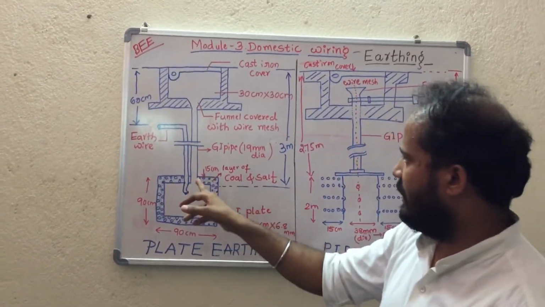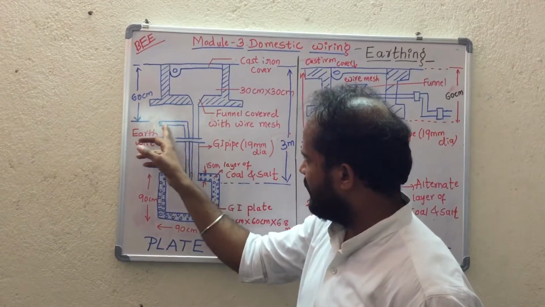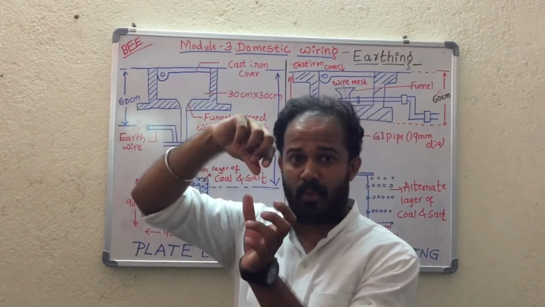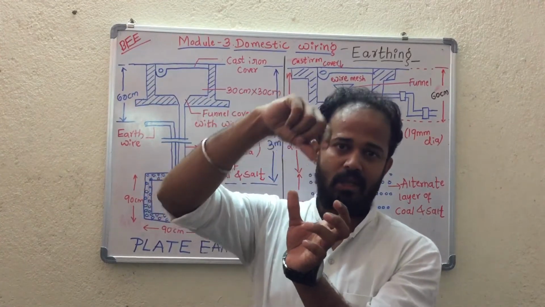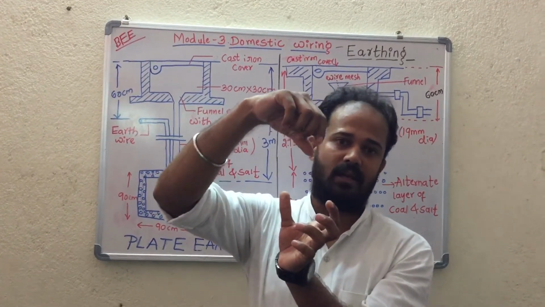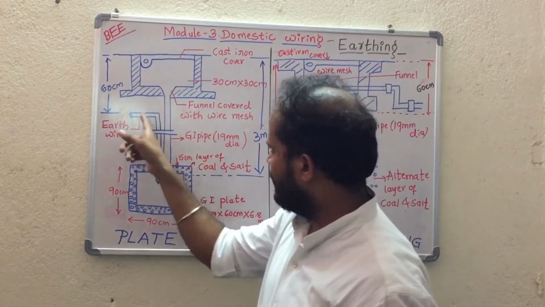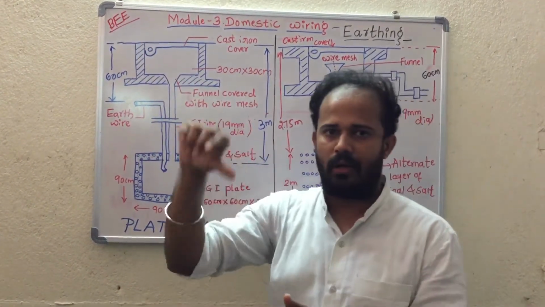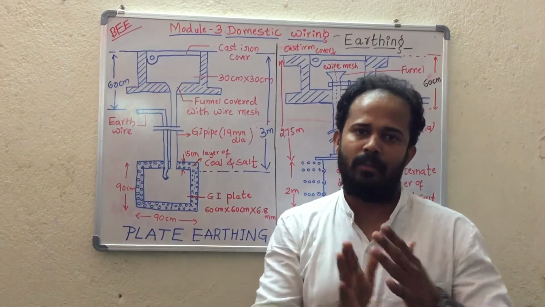Clear? Then you can say, to take earth connection, this is a wire. Through this wire, we have to take this wire to the center point of our 3-pin cable. So we call the center pin as earthing. To that earthing, this wire connection will be taken. Whereas this pipe is used to pour the water frequently to maintain the earthing properly.